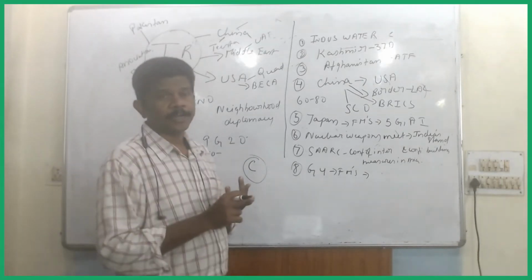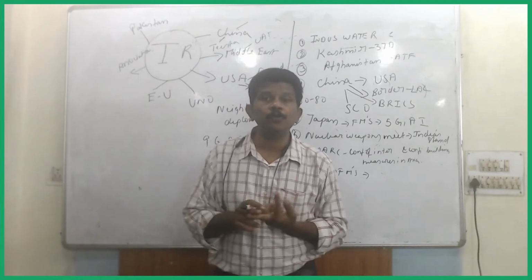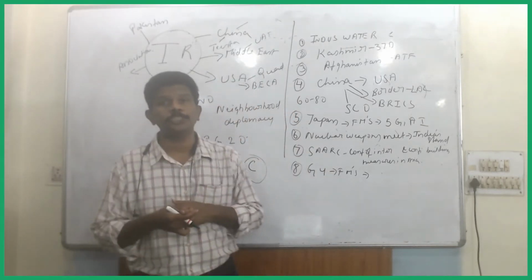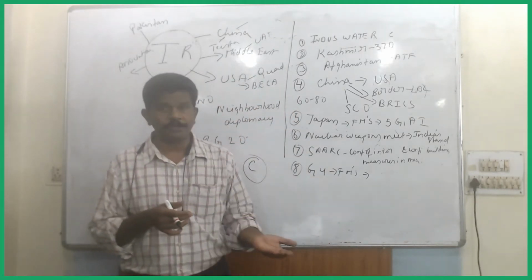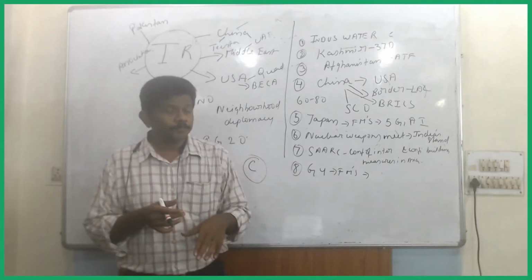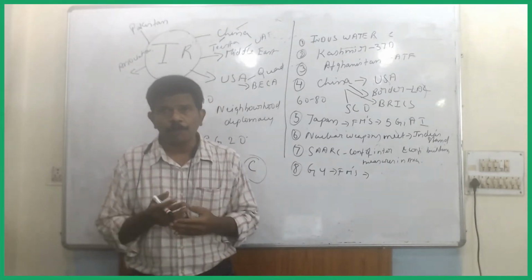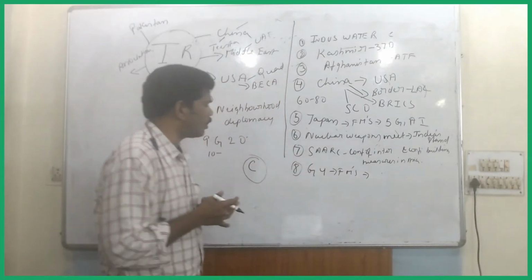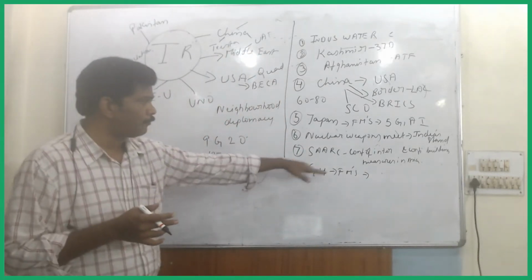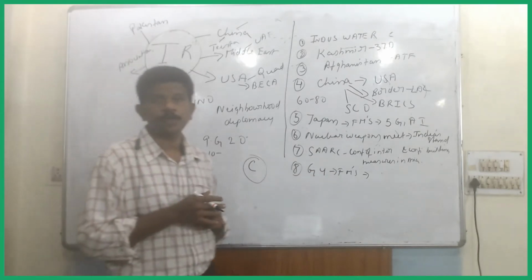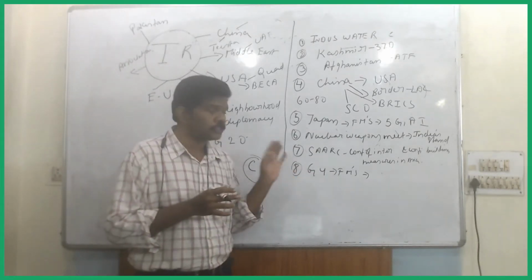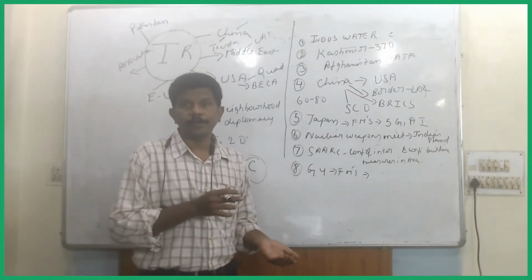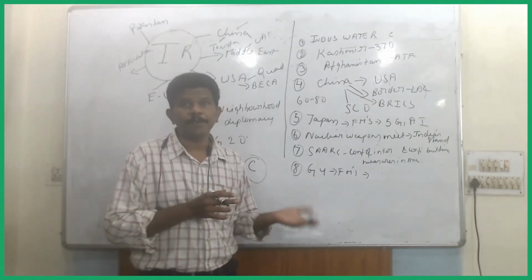Now this year there is a likelihood of questions on this, because on October 24 when they meet, we are pushing forward for a permanent seat in the UN Security Council. The G4 foreign ministers' meeting was held recently. G4 means a group of 4 countries, including India, Germany, Brazil, and Japan.